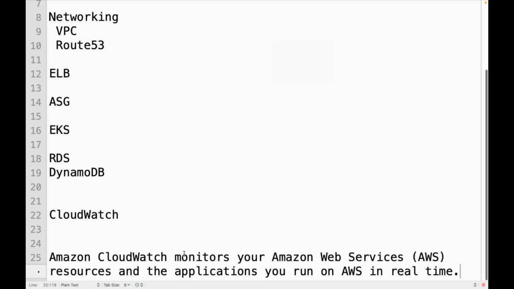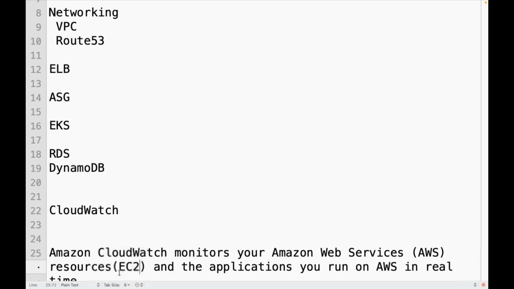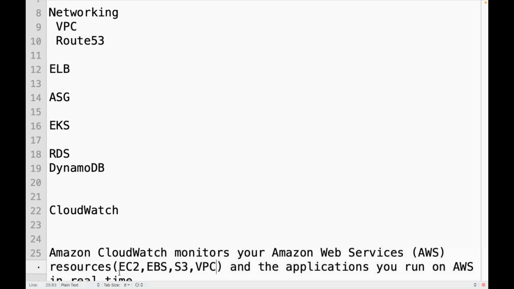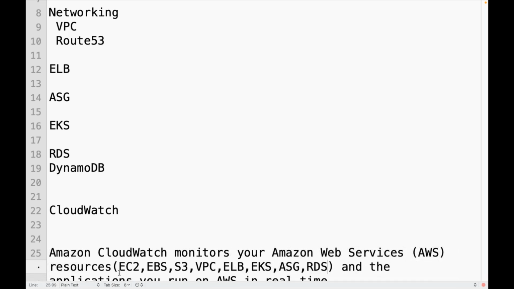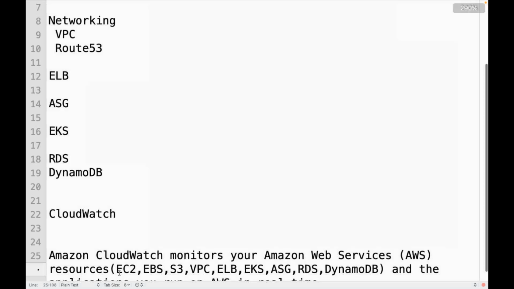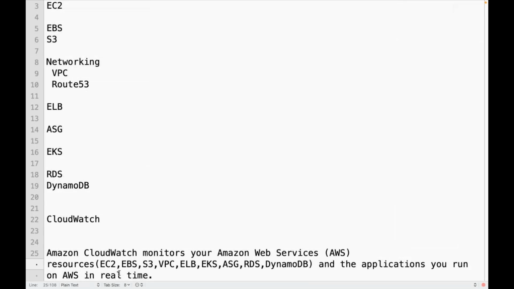CloudWatch will monitor your AWS resources. Can I consider all these things as AWS resources: EC2, EBS, S3, VPC, ELB, EKS, auto scaling group, RDS, whatever they're offering, all these things I can call AWS resources.